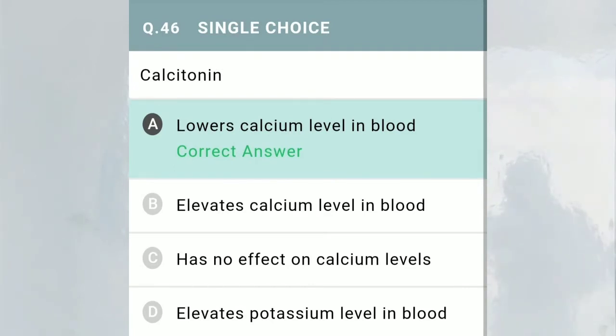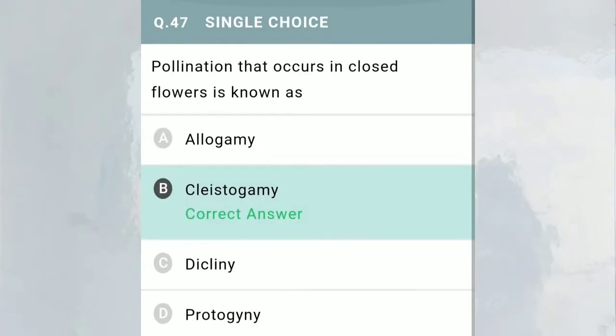Calcitonin. Now we have to tell about calcitonin. So option A is correct, that is lower calcium level in blood. So when the calcium level increases in the blood, calcitonin results. Now move to the next question, question number 47. Pollination that occurs in a closed flower is known as, we have to tell which type of pollination occurs in a closed flower. So the correct option is cleistogamy, that is option number B.